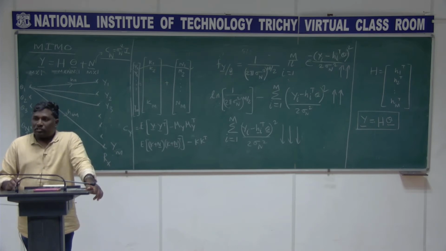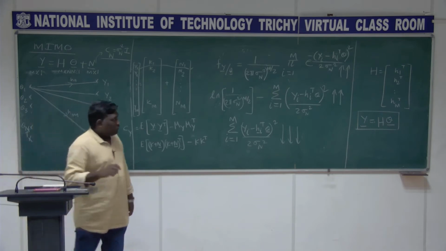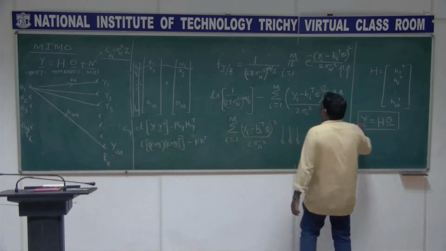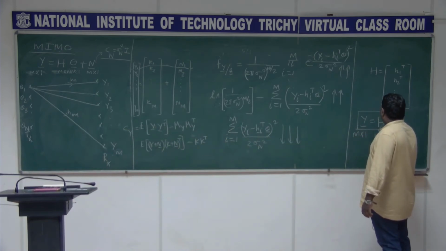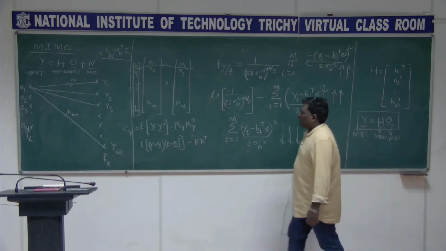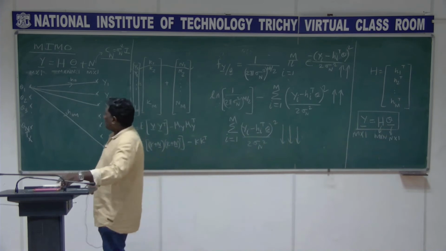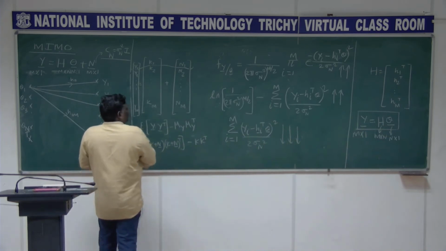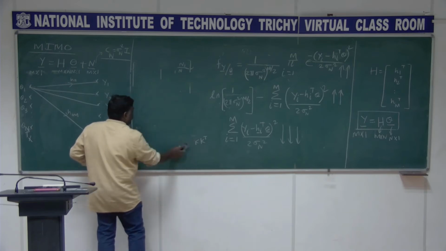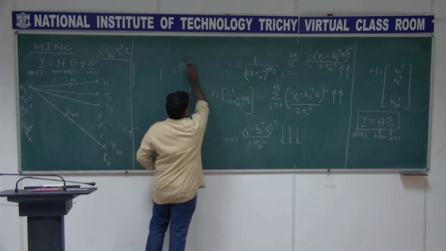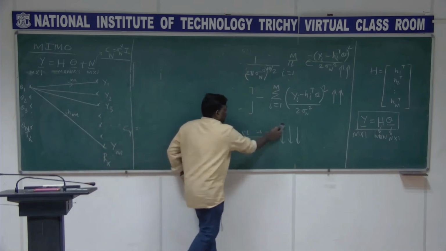This is the solution. Y equal to h theta is fine, but what is the problem in this? Y is m cross 1, h is m cross n, and theta is n cross 1, right? You see that it is not a direct method that we can apply for solving for the value of theta in this equation.